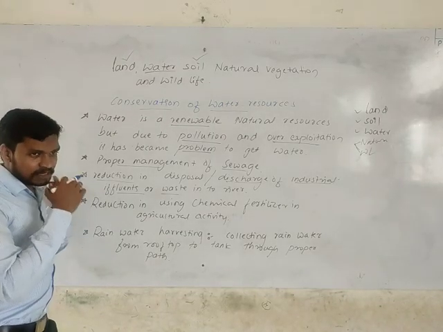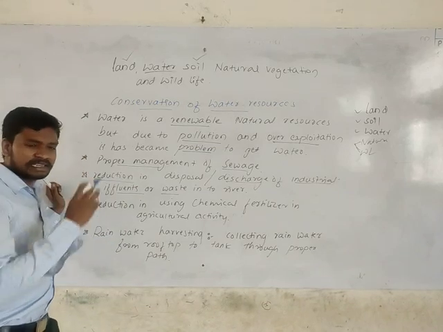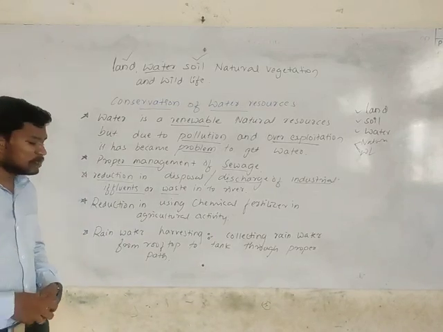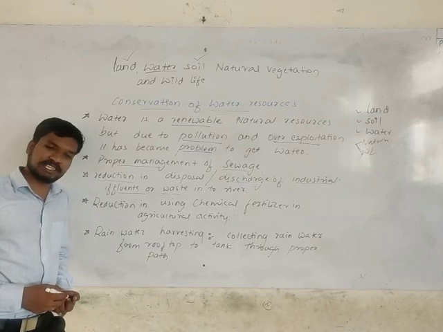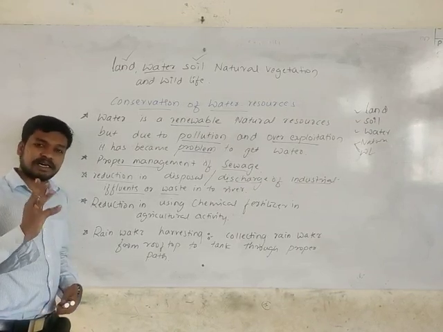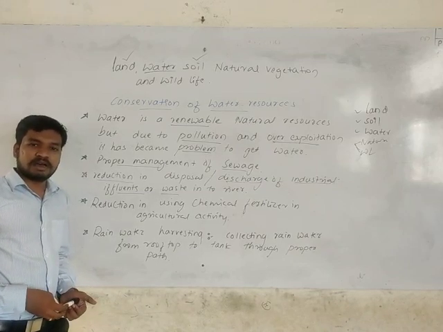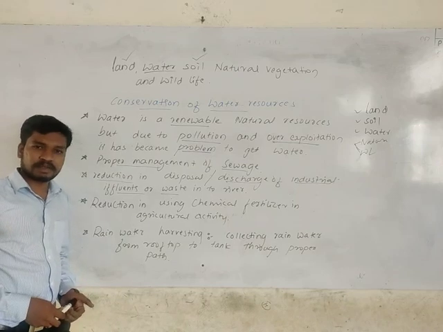As I told, for example in North India, there are 3 perennial rivers. The rivers which have water throughout the year are called perennial rivers. But the 3 main rivers, Ganga, Brahmaputra, Indus, are all getting polluted. Day by day they are getting polluted.